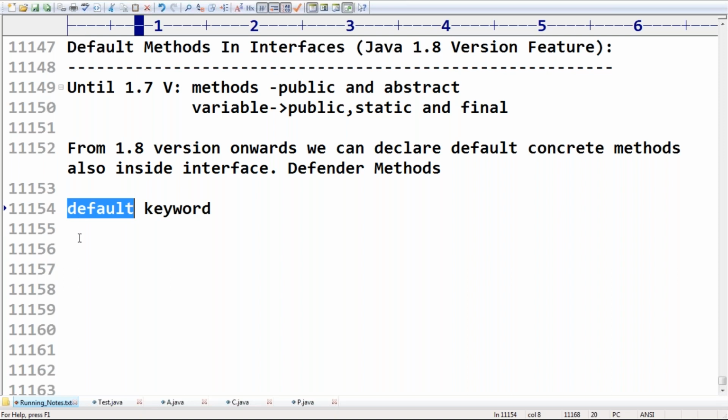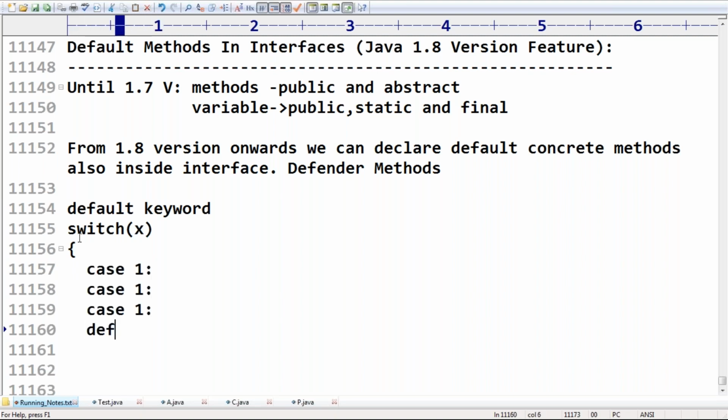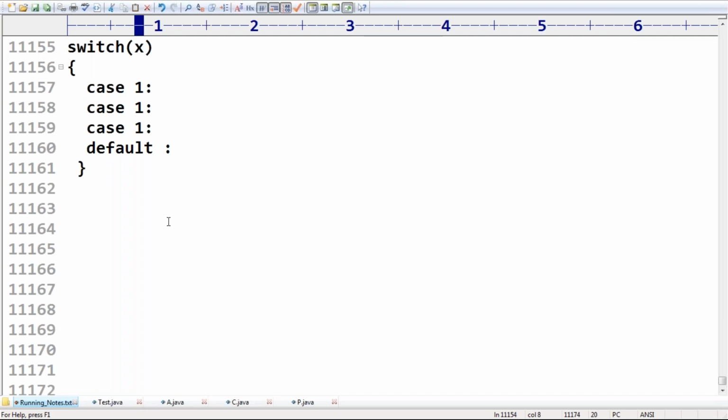Explicitly we are using it. Somewhere inside the switch statement we use default, or not? Inside the switch of x, like case 1, case 2, at last we are going to take a default, correct or not? So here I use default just like a keyword, don't feel it is the default modifier. The default modifier is different, the default keyword is different. In the same way, here we can declare methods with the default keyword. Such types of methods are called default methods.